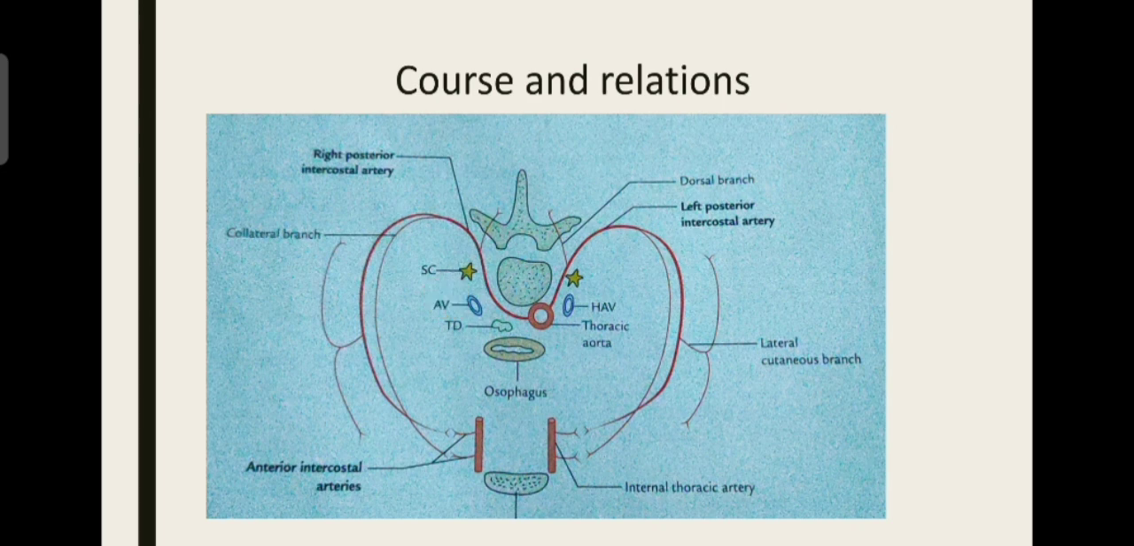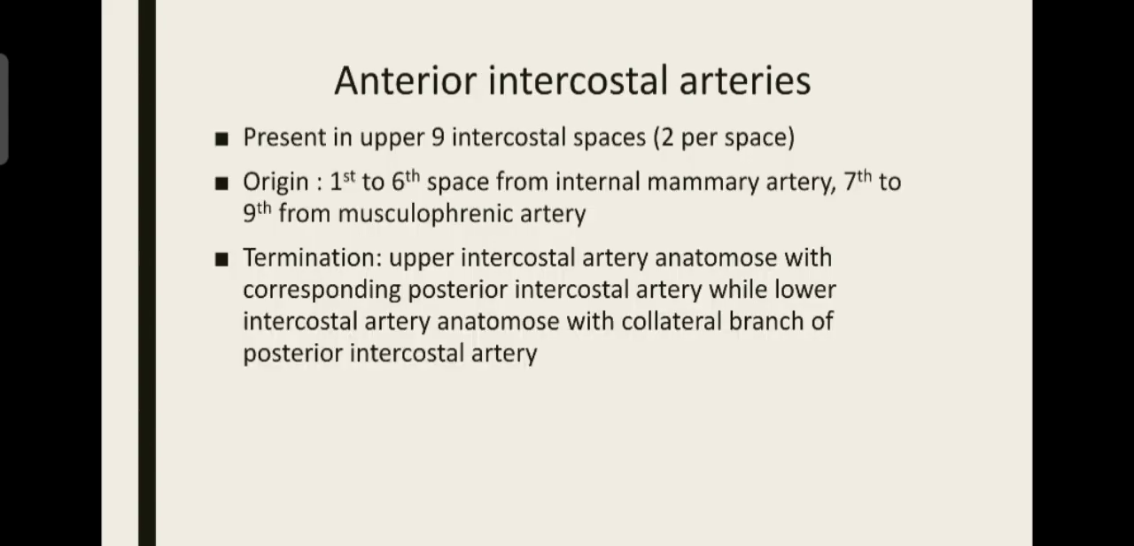If you remember this diagram, it will be very easy for remembering the intercostal arteries. Okay, thus we finish the posterior intercostal artery. Next we see about the anterior intercostal artery. A very important point to note here is that the anterior intercostal artery lies only in the upper 9 intercostal spaces.